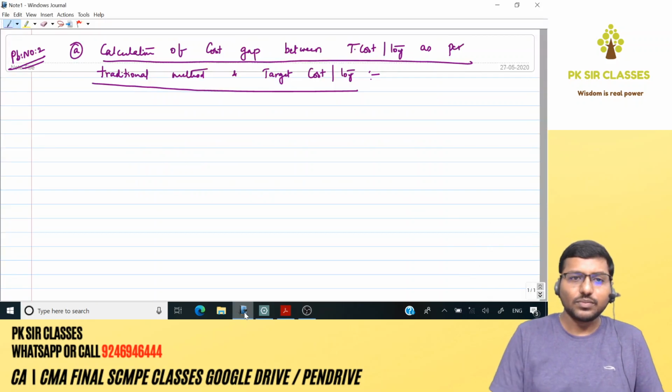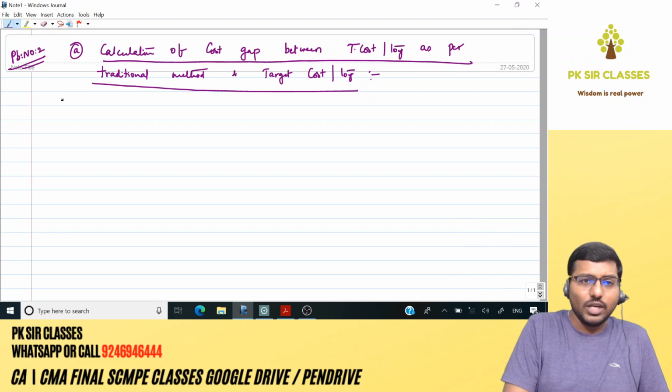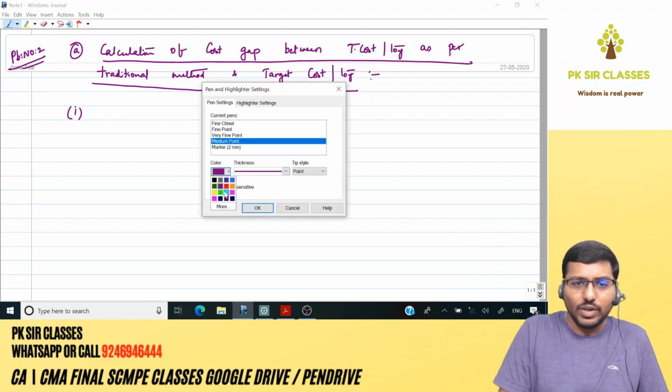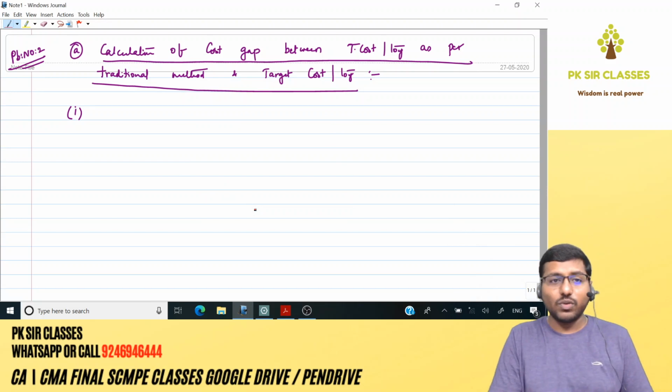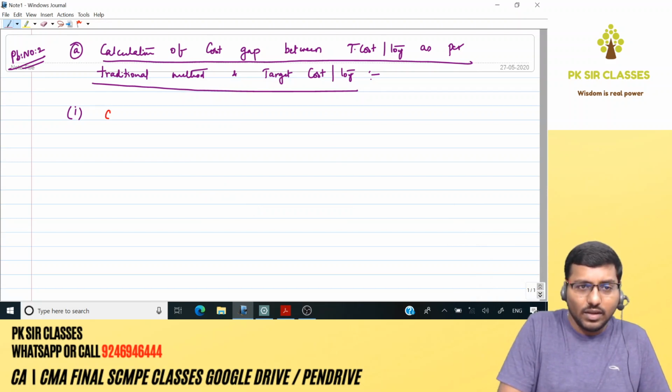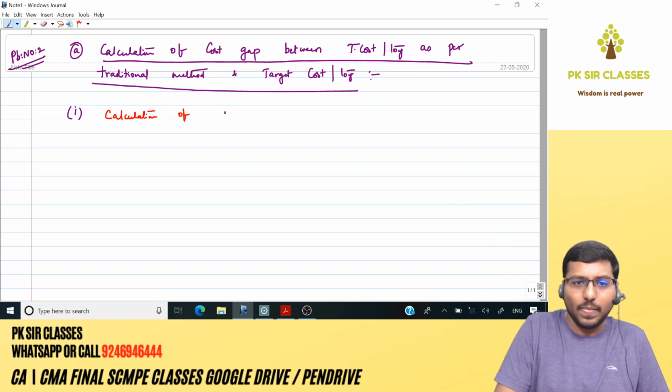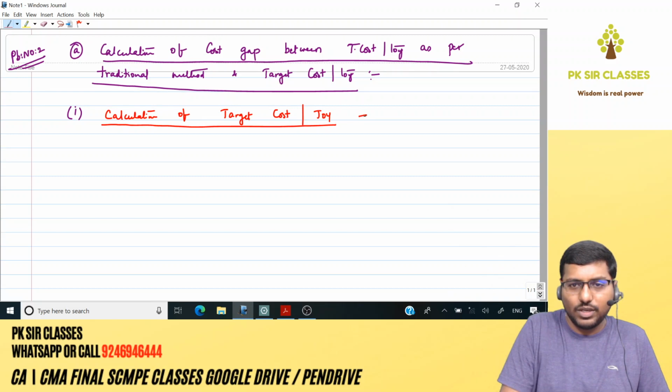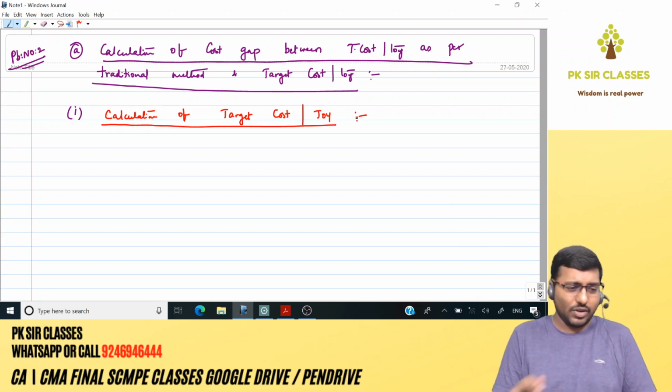Chalo. Okay, now what we have got. In this, first let us try to find out target cost, and then we'll go with the remaining things. Now all of you look at your question. We're gonna pick the numbers from the question. So what is the heading? Calculation of target cost per toy.